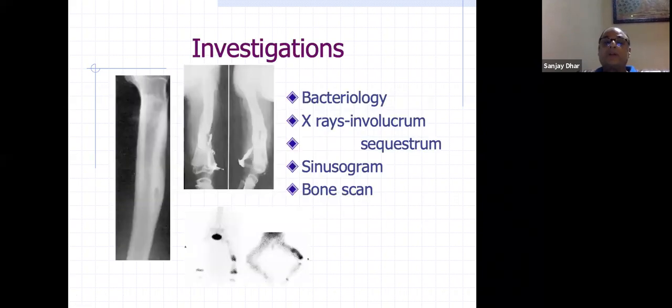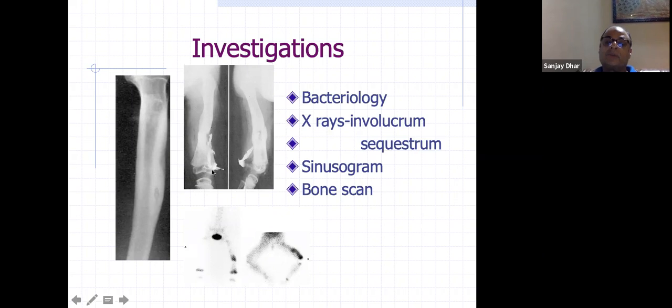So in chronic osteomyelitis, what you do is the bacteriology. You grow the culture, you can do culture sensitivity of these aspirates. And then you can do a sinusogram, as you can see here. See that the sinus is communicating with the sequestrum here. So there will be a deep sequestrum here.